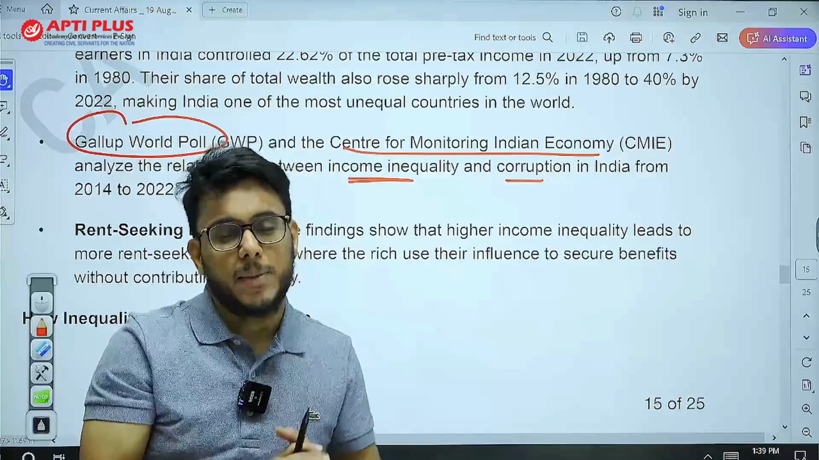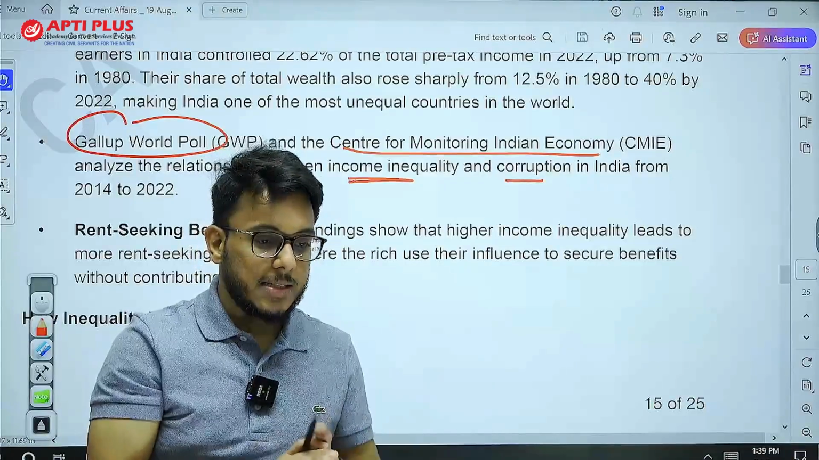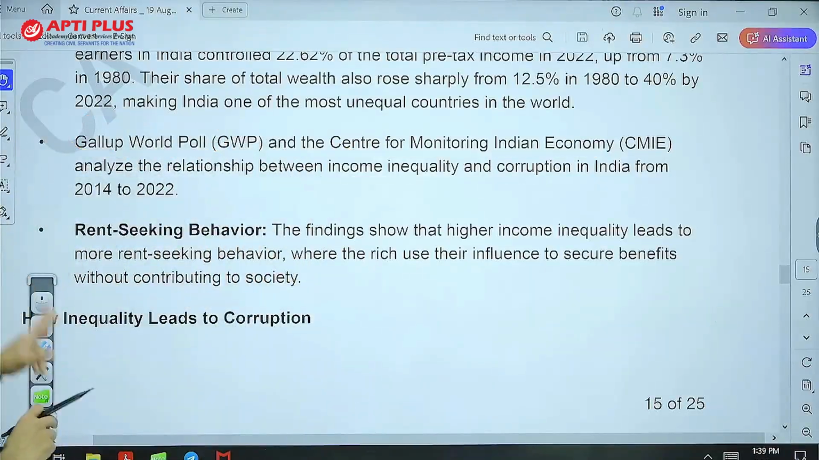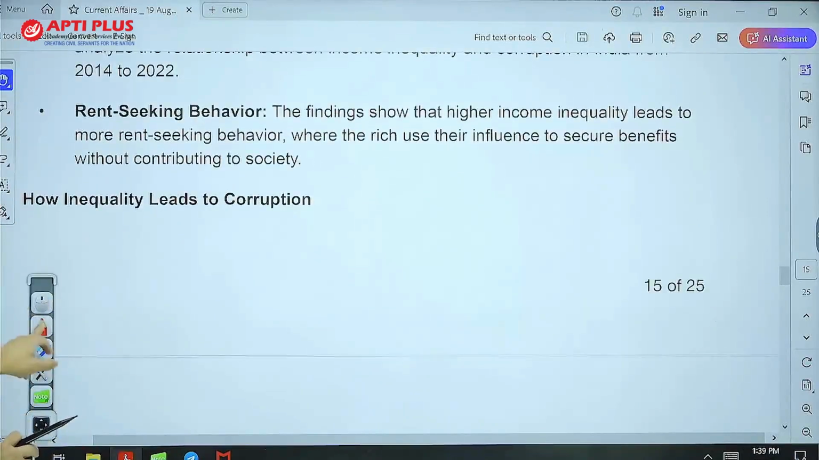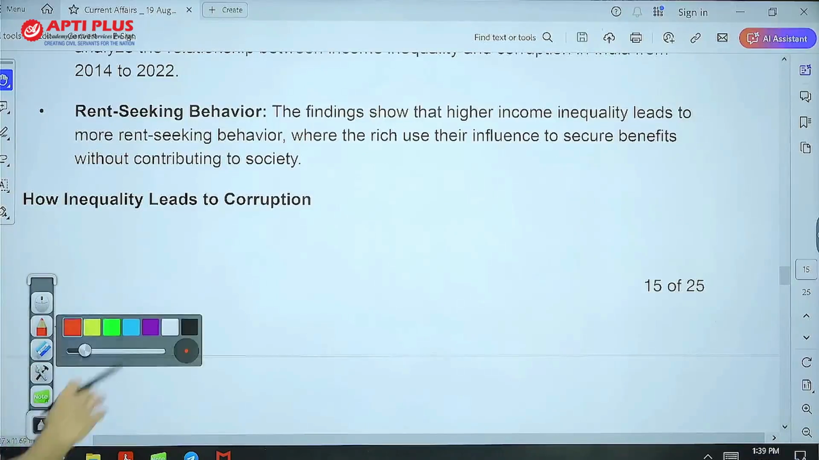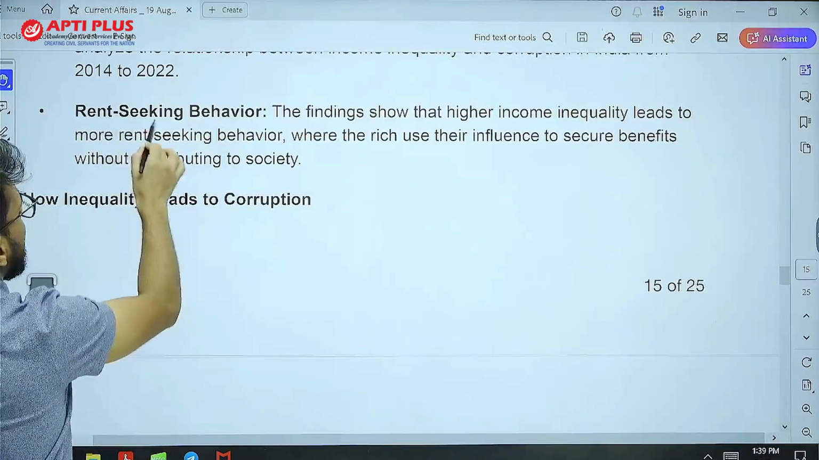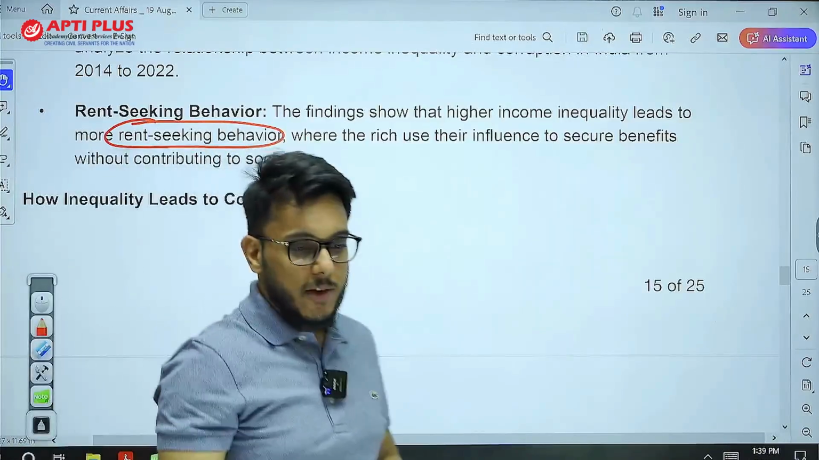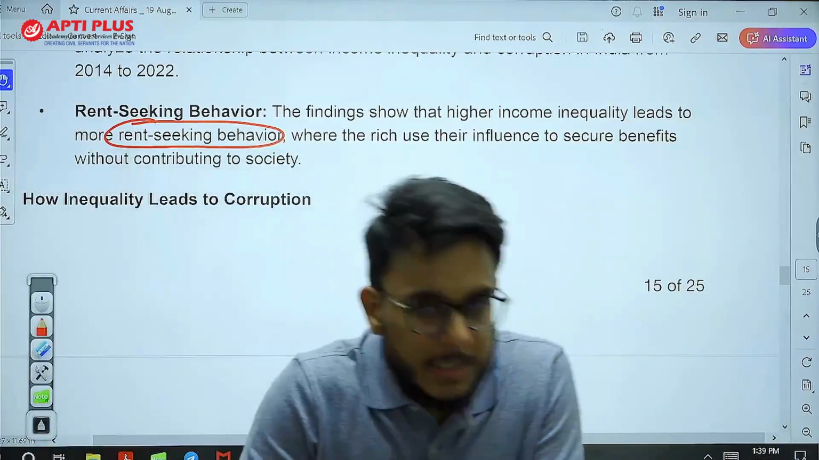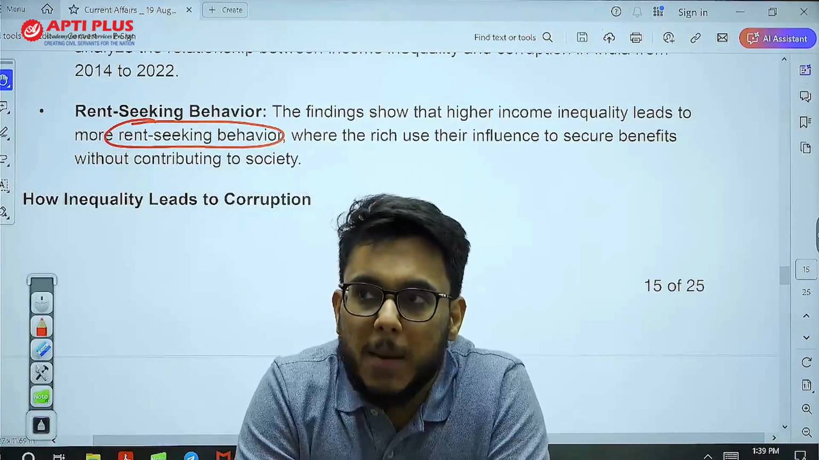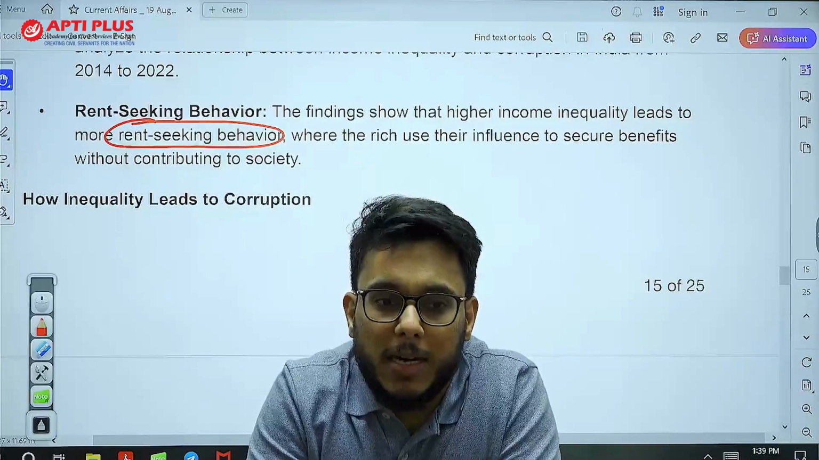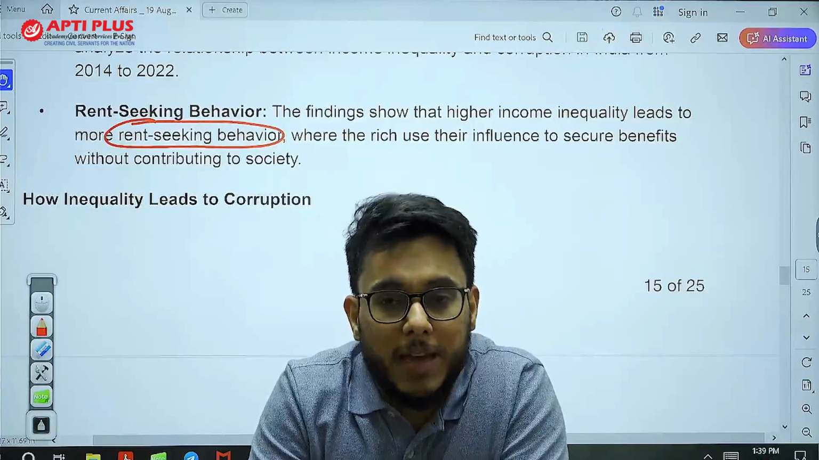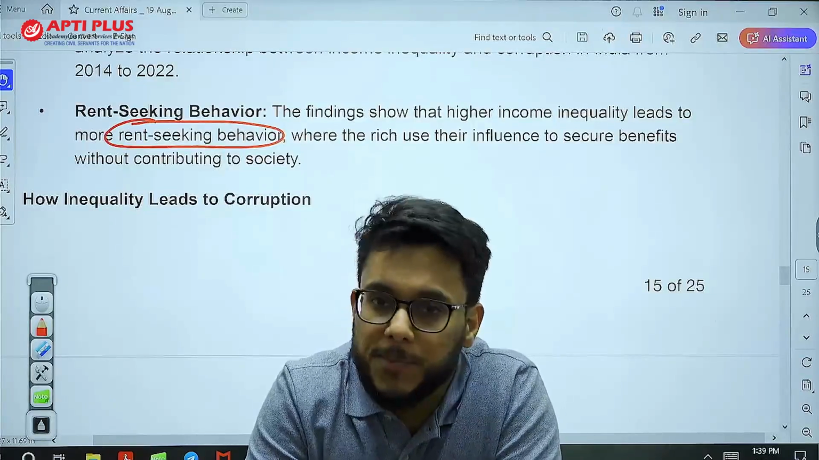How does corruption happen as inequality increases? Let's discuss this. The article provides this particular thing, that income inequality leads to rent seeking behavior. Now, first of all, what is rent seeking behavior? Rent seeking behavior refers to a phenomenon where a person tries to get economic advantage without the creation of any value.